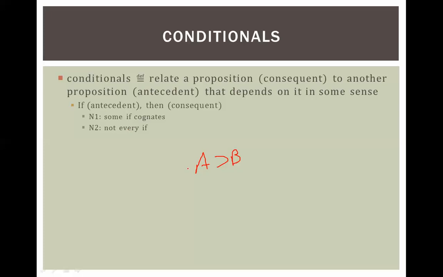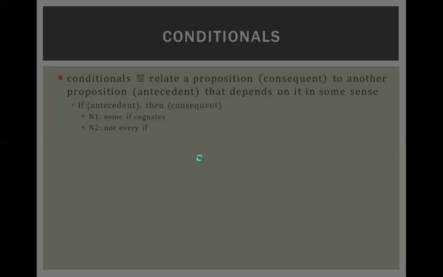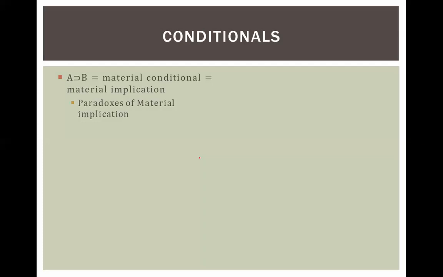Now, that's actually super problematic. There's a whole lot of debate in philosophy about the conditional. Honestly, right now it is a wreck. People in logic are trying to figure out how this guy actually relates to the if-then in English. All right, so we'll call this the material conditional. I will say that A materially entails B. And after this video, I'm just going to be saying if A then B.